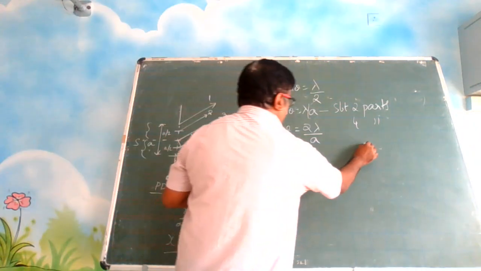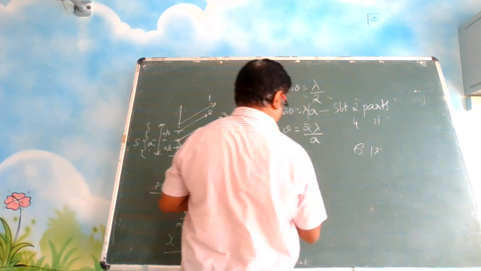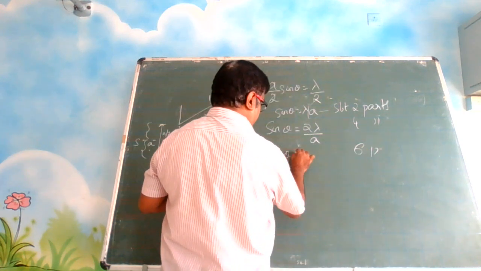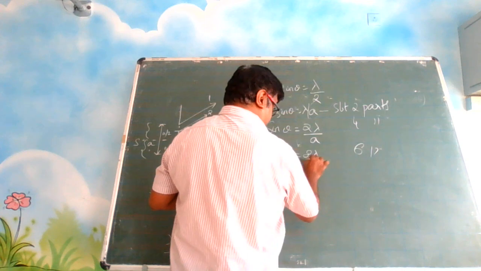If I make 6 parts, I will get sin theta is equal to 3 lambda by A.